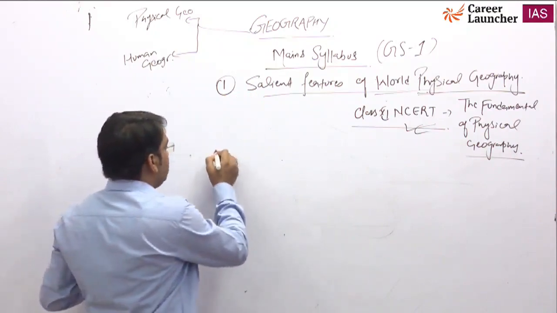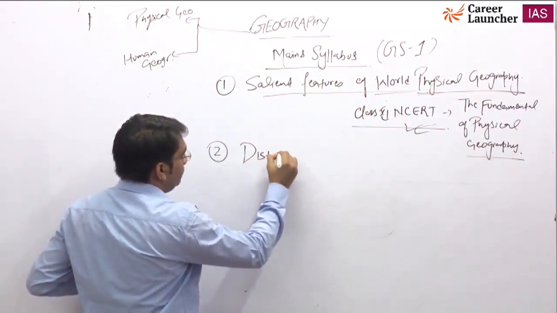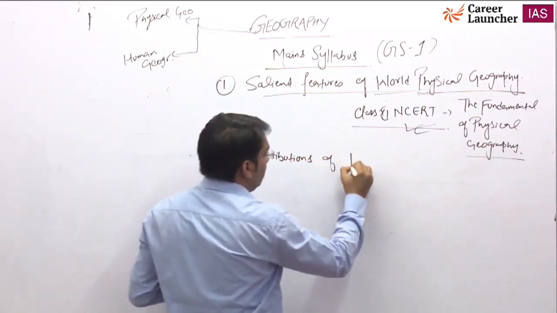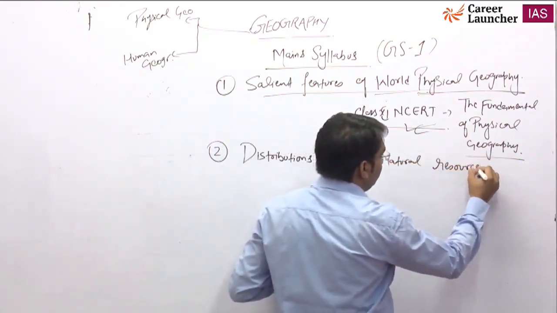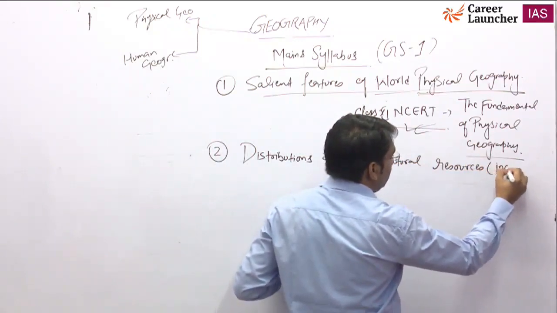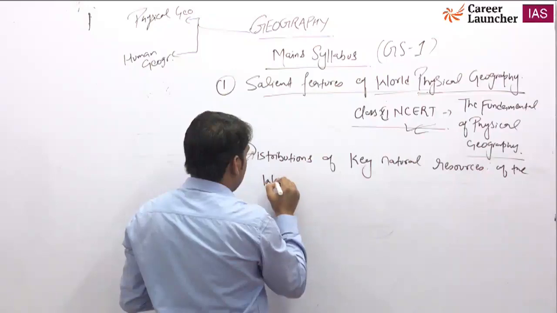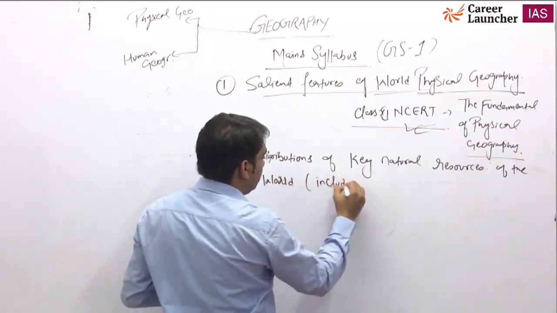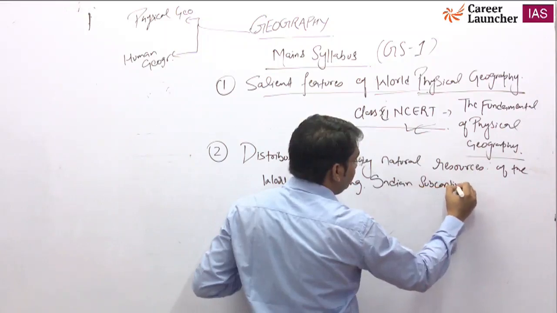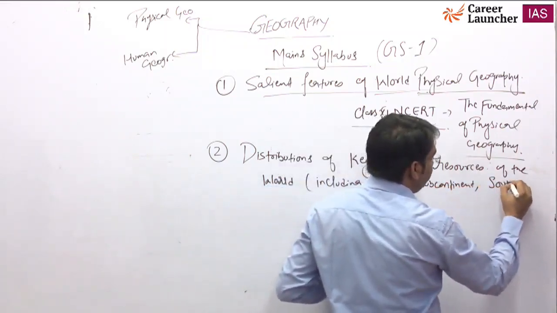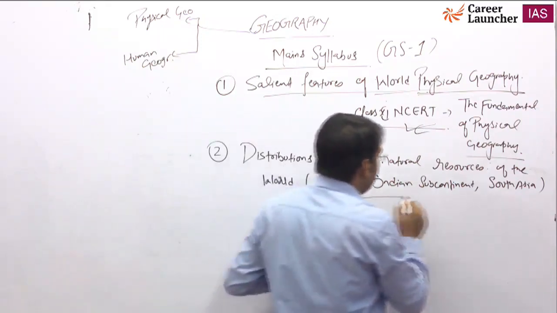Okay, the second thing given in your mains syllabus is the distribution of key natural resources of the world, including India, the Indian subcontinent and South Asia. This means most focus is given to the Indian subcontinent and South Asia.